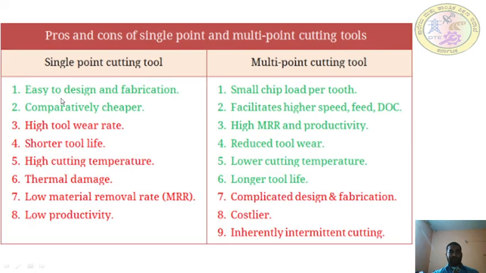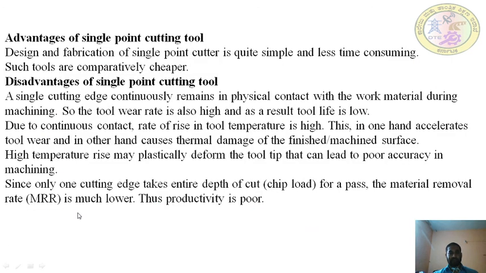The differences: a single-point tool is easy to design and fabricate, with higher tool wear because only one cutting edge is in action, whereas in multi-point tools the tool wear is lesser. The metal removal rate is very low in a single-point cutting tool, whereas it is higher in multi-point. The tool life is longer in a multi-point cutting tool because the cutting forces are shared by all the cutting edges, whereas in a single-point tool the cutting force acts on only one edge. Temperature generation is also high, and the tool life is less, in a single-point cutting tool.